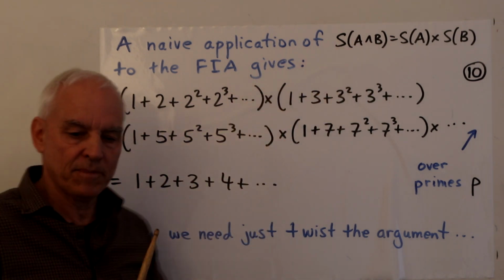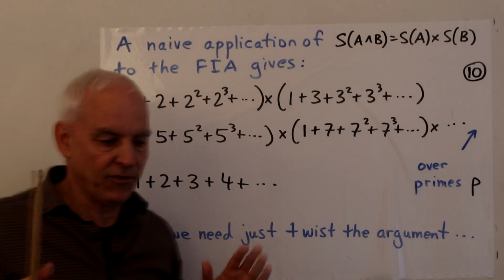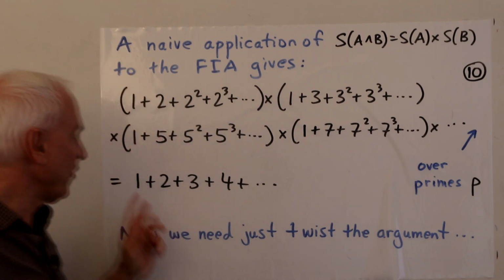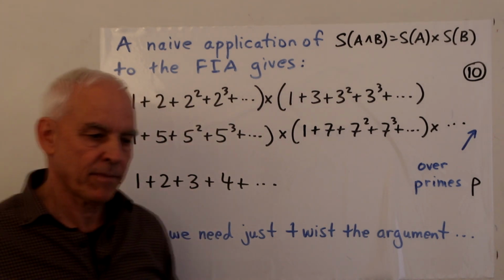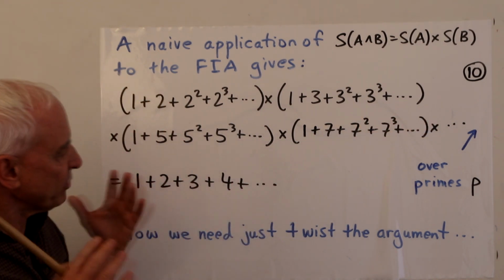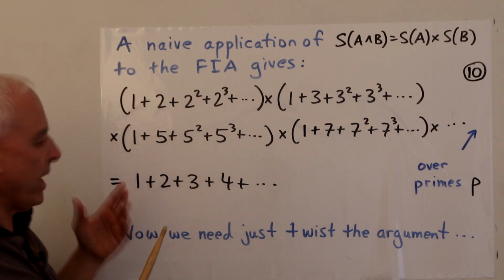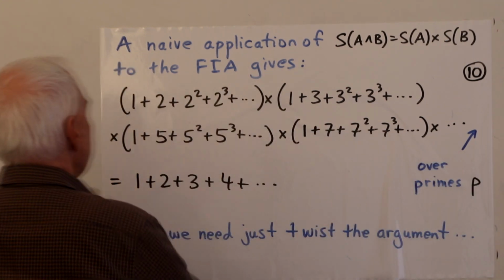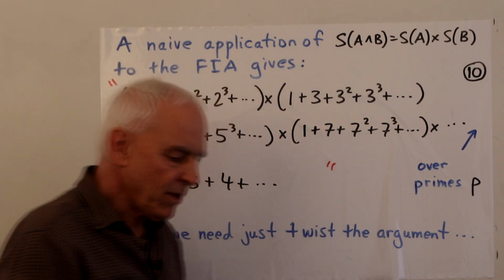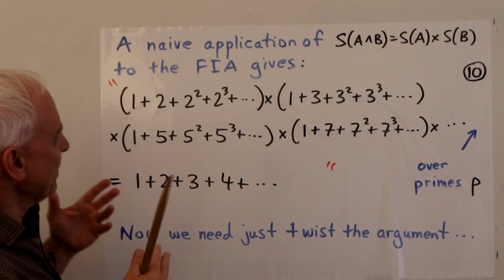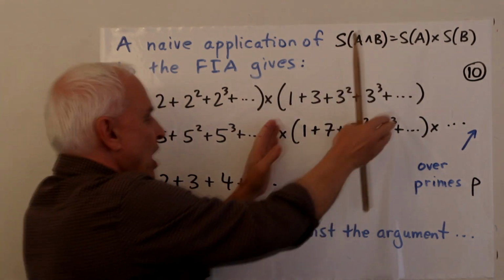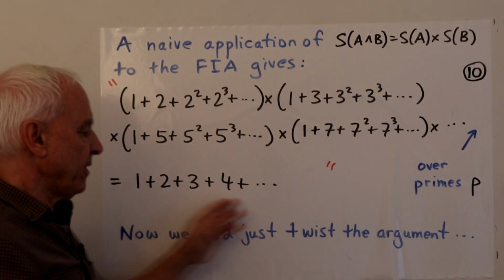Well, the caret is on the right-hand side. The caret was this box of all natural numbers. And S of that is going to be the sum, 1 plus 2 plus 3 plus 4, etc. So very naively, informally, without a good, precise understanding of what this actually means, and I should put everything in quotes, yes, definitely, this is just some kind of idea currently. We have some kind of equality between this summation times this summation times this summation times this summation, etc., equaling this summation.